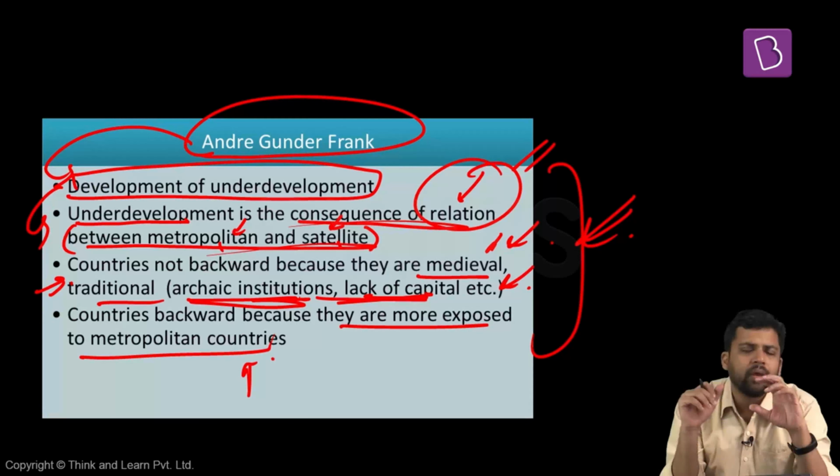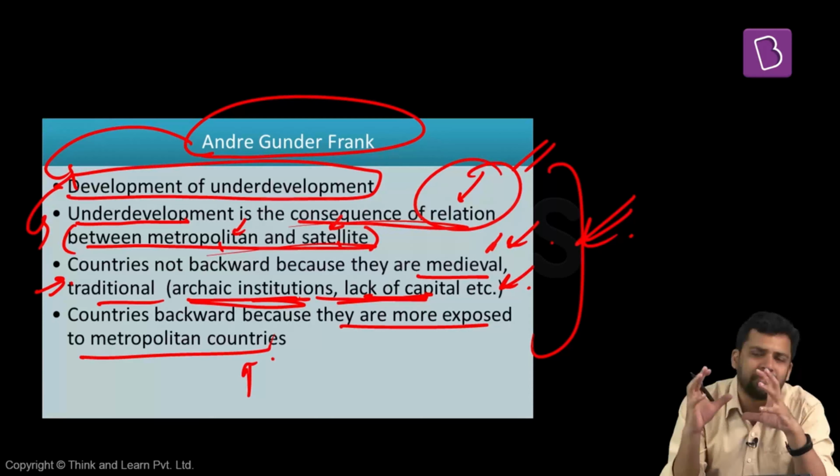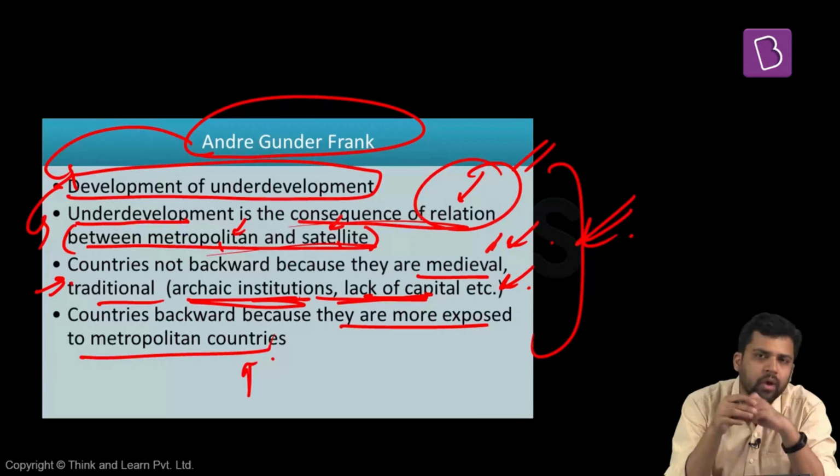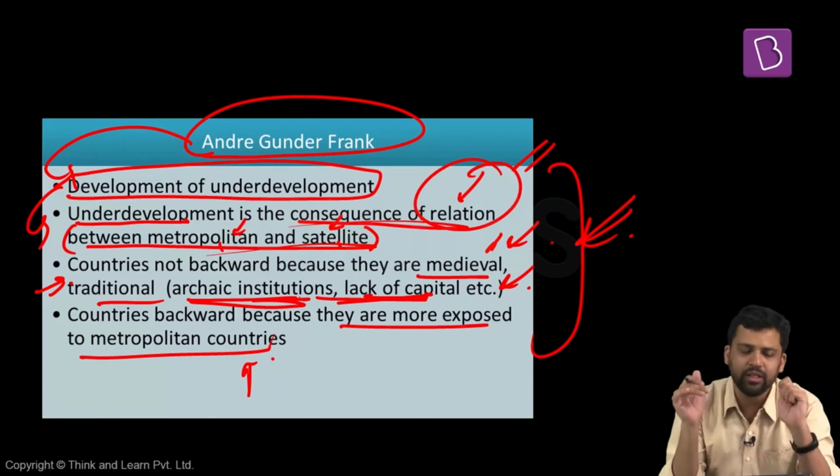Now, all these things are fine, but the problem is dependency theory also has some limitations. That is the reason it has also been criticized. So what are some of the limitations of dependency theories?